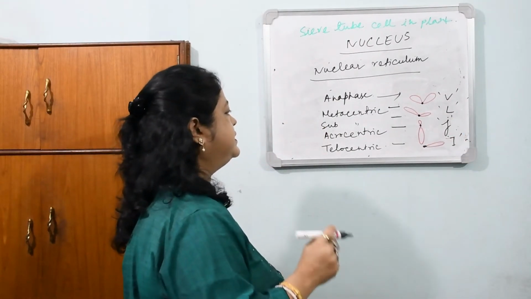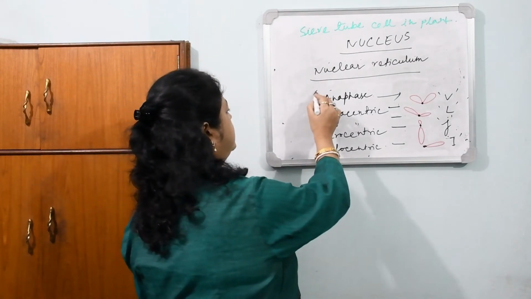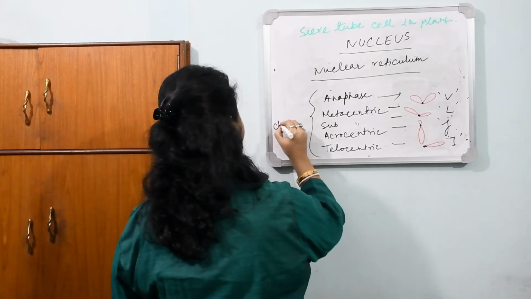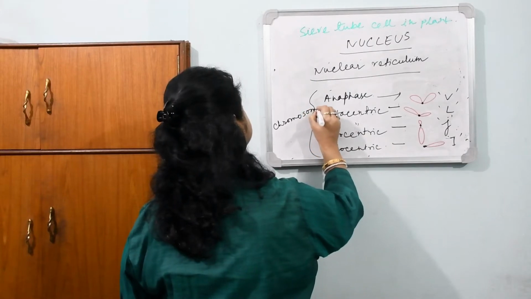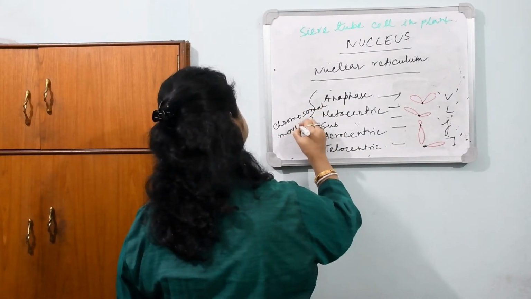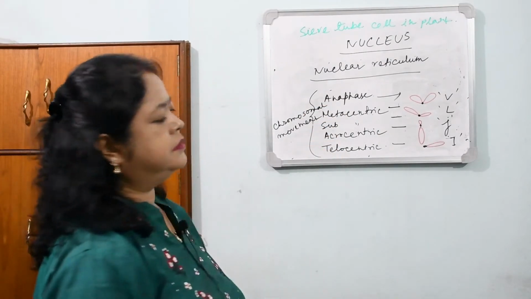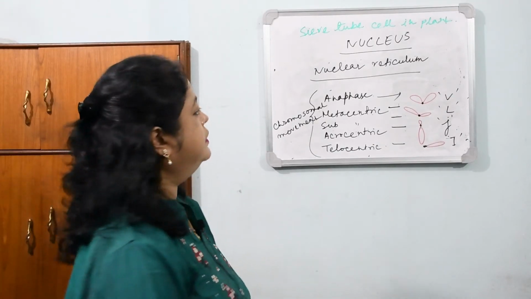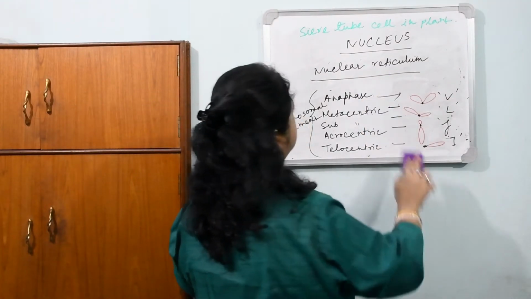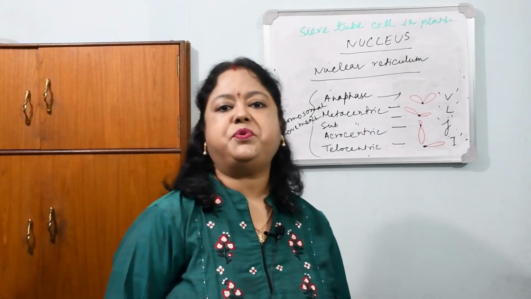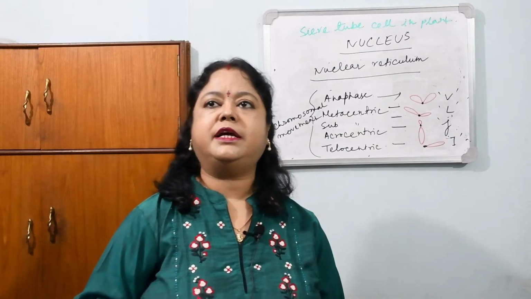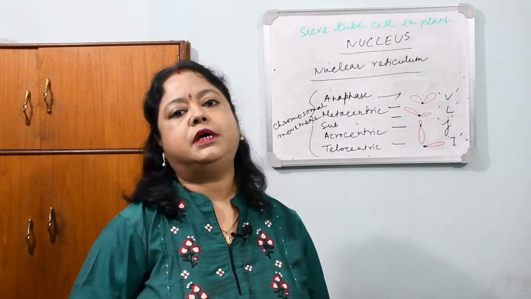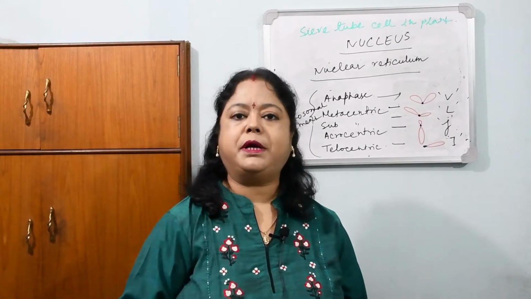So metacentric, submetacentric, acrocentric, and telocentric are all categorized on the basis of chromosomal movement during anaphase of the mitotic cell division. Now, about the nuclear reticulum, next we come to the nucleoplasm, the matrix region. It contains many enzymes and mineral ions, and many more things, as it's the place of all the synthesis. So it's known as nucleoplasm or karyoplasm.